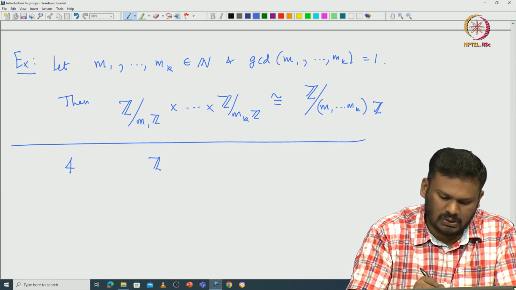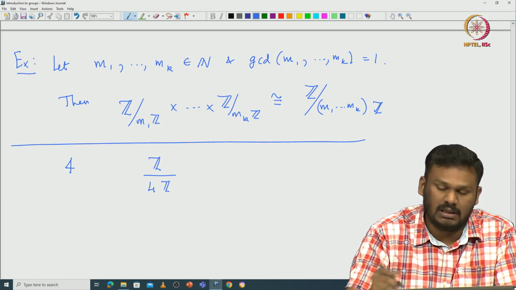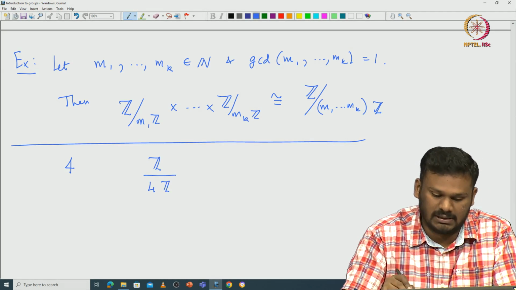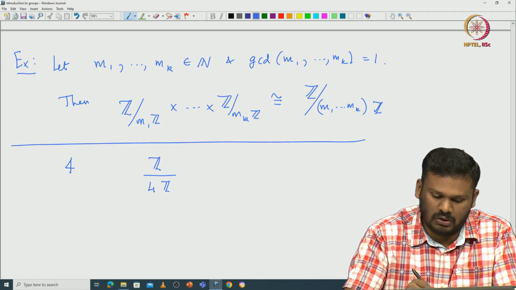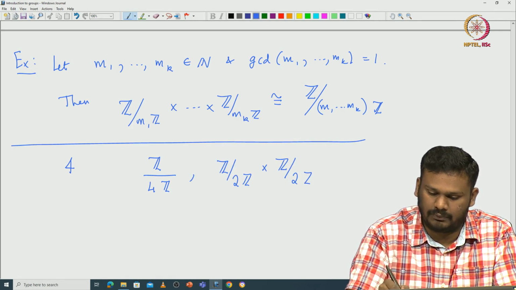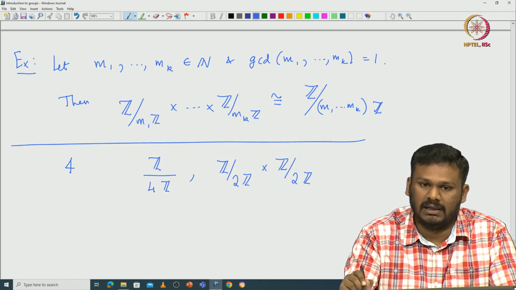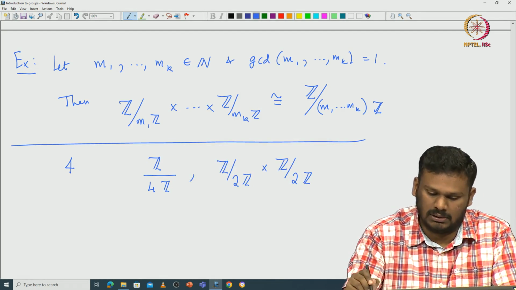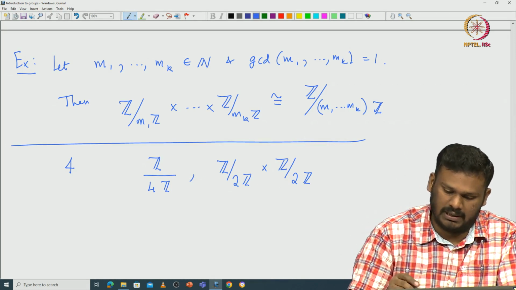But I also gave you this as an exercise. So, any group of order 4 is either isomorphic to Z modulo 4Z or Z modulo 2Z cross Z modulo 2Z. Okay, these are the only abelian groups of order 4.